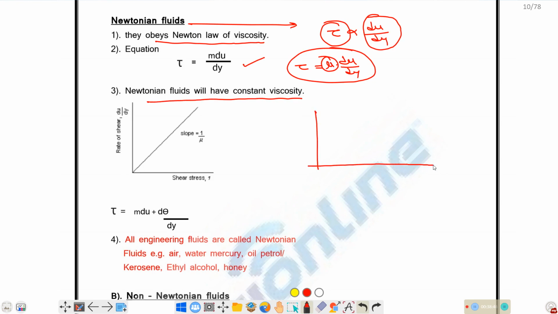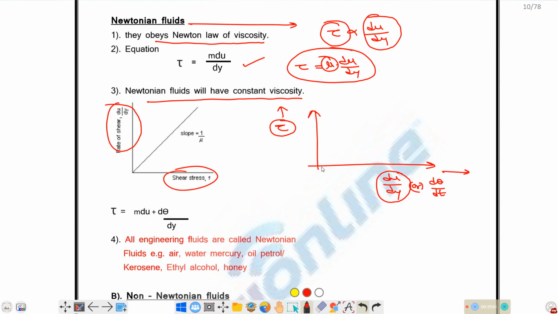If you draw the relationship between tau and du by dy, here it has been mentioned that x and y axes are interchanged. We have the standard shear stress on the y axis and velocity gradient or angular deformation rate on the x axis.